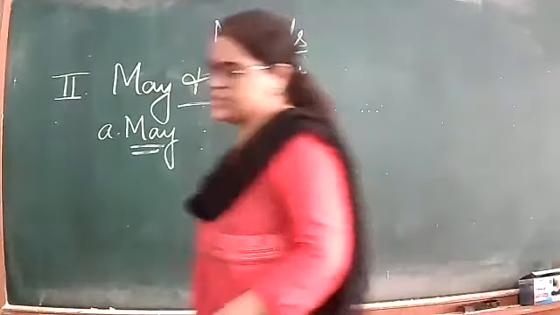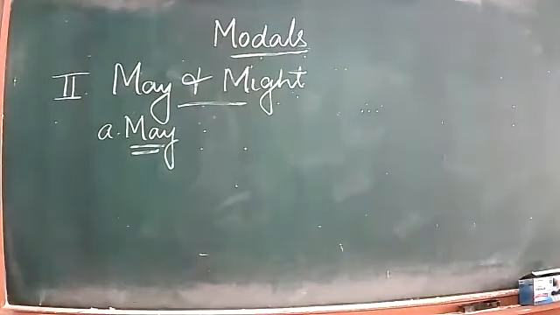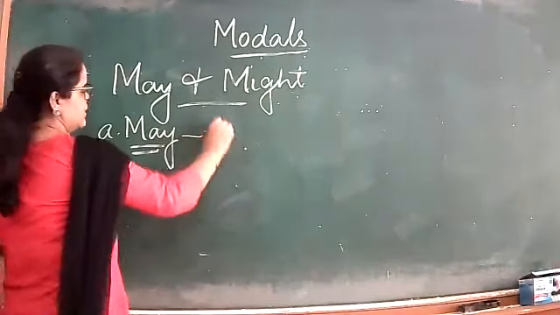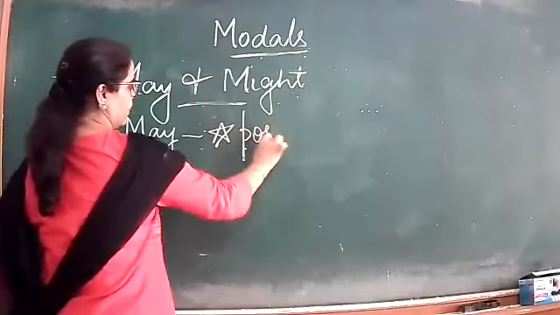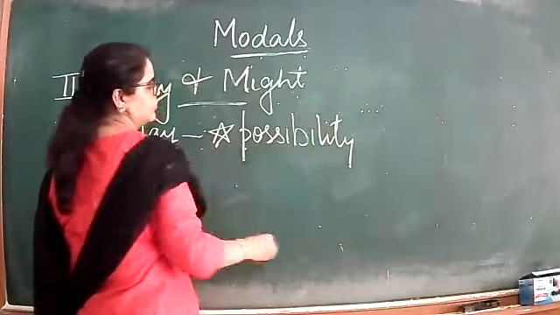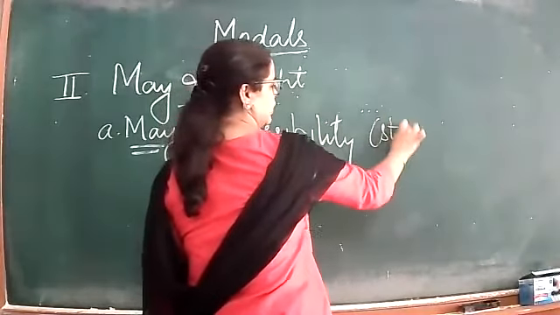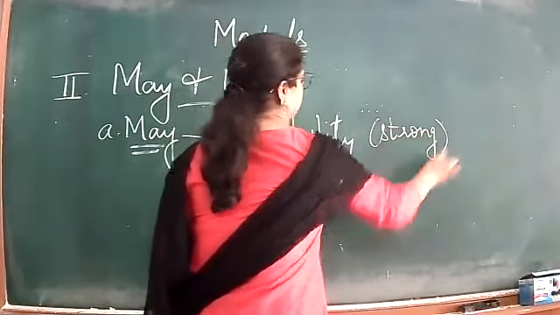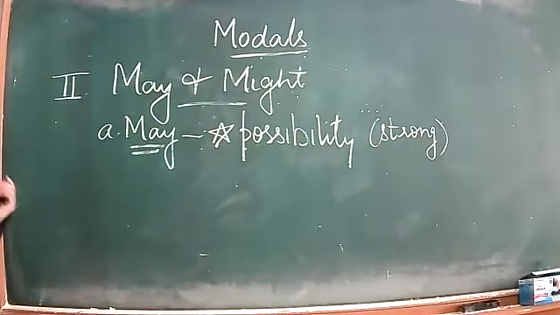Okay, first use is possibility. May is used to show possibility. And it's a strong possibility, you know that.